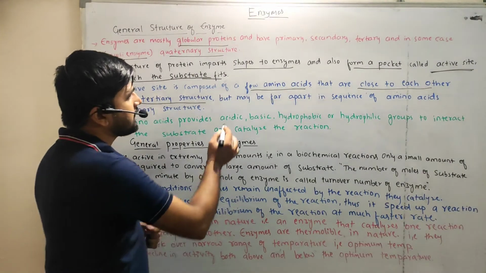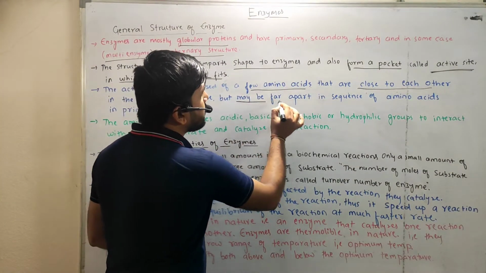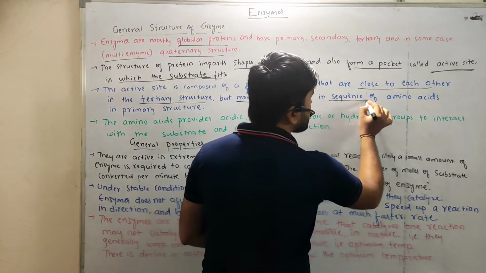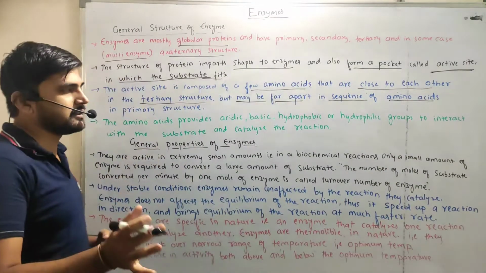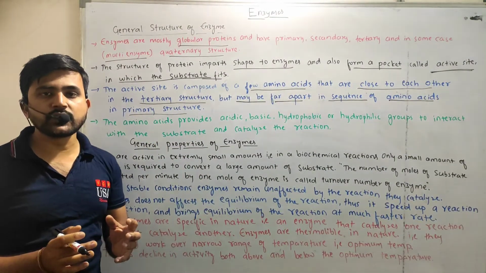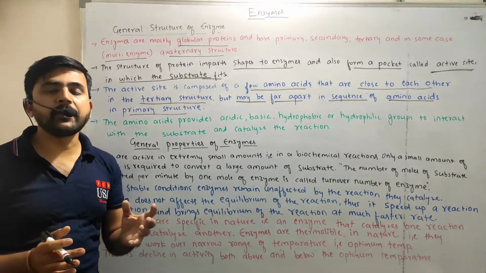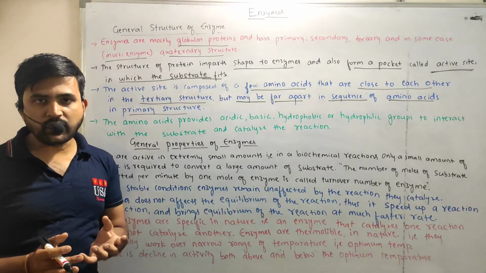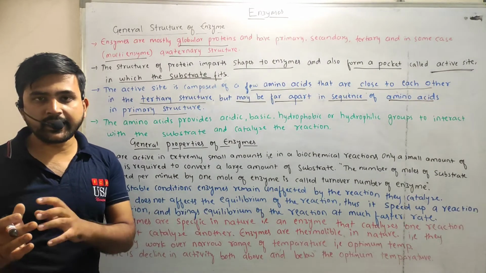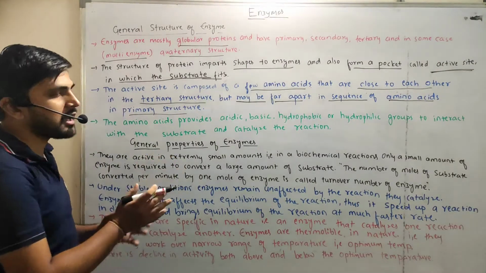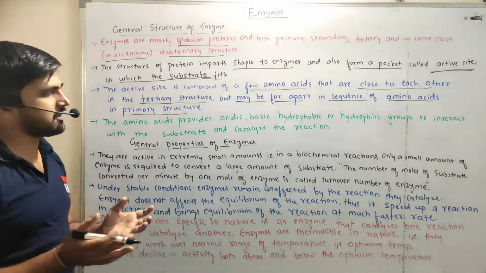And the next one is that they may be far apart in the sequence of amino acids in the primary structure. Okay, so those enzymes having a primary structure of protein, with a few amino acids in their catalytic site, active site, those may be apart from each other.